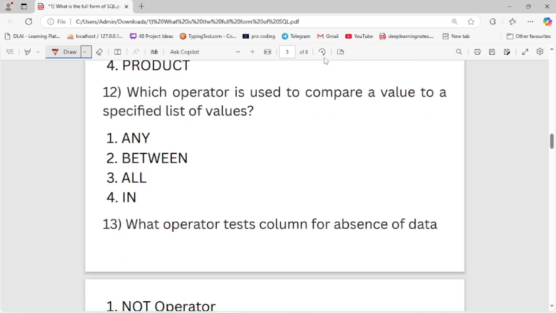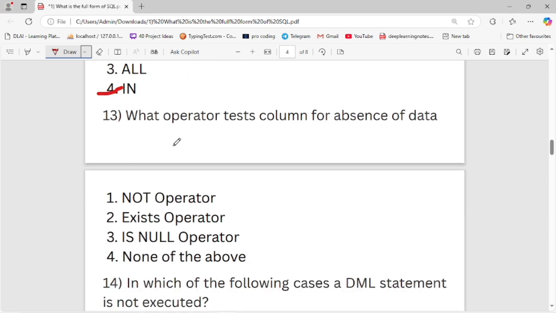Which operator is used to compare a value to a specified list of values? First is any, second is between, third is all, and fourth is in. The fourth option is the right option. Whatever specified value is present in a column, it fetches all that data from the table. Now let's move to the next question.